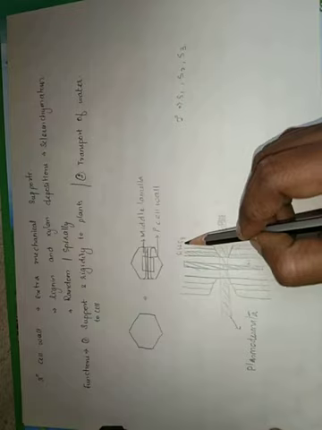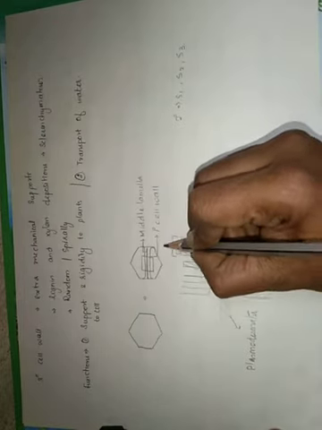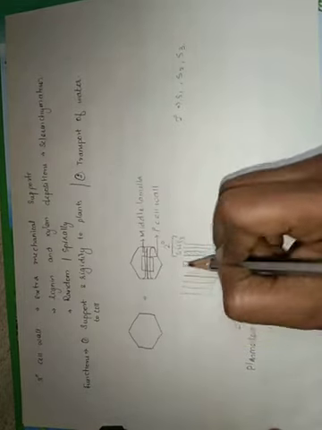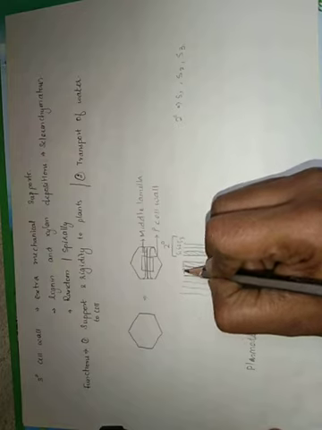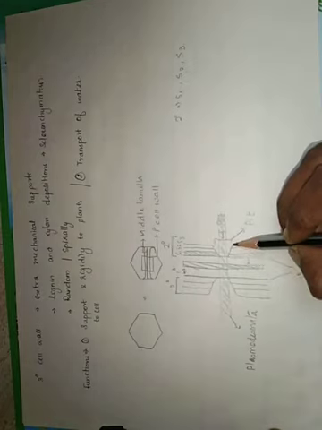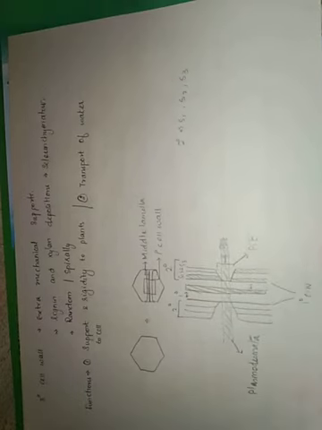So these are the S1, S2, S3 layers which together make up the secondary cell wall. This part is the primary cell wall, and this part is the secondary cell wall, and the gap where there is no secondary cell wall deposition you call a pit, and the cytoplasmic connections you call plasmodesmata.